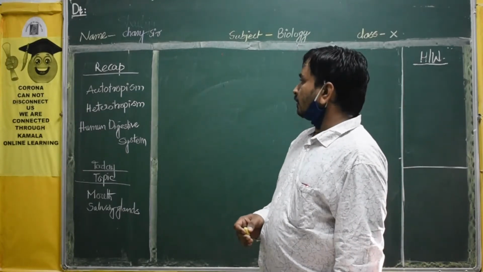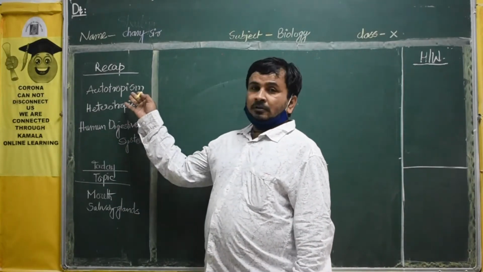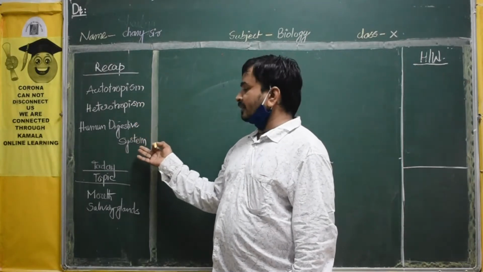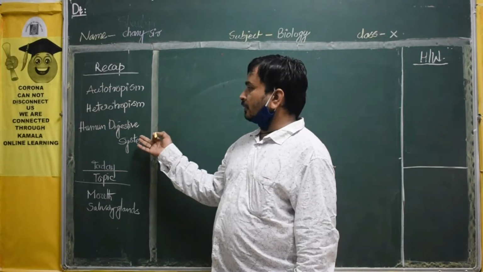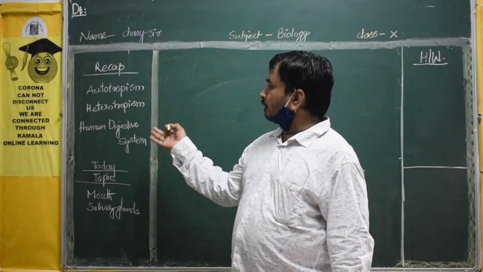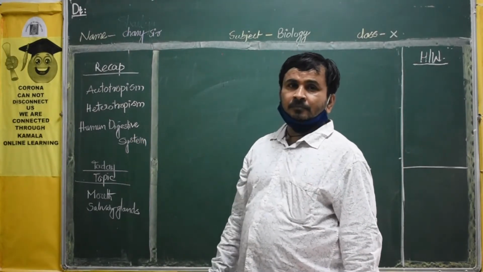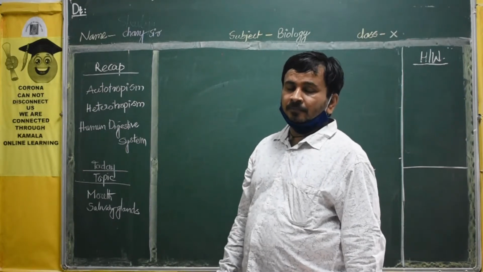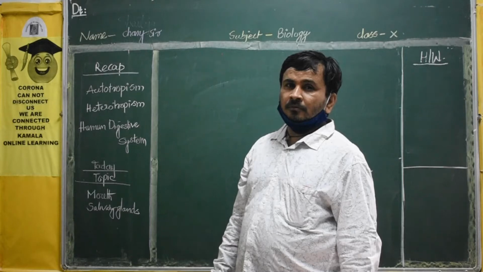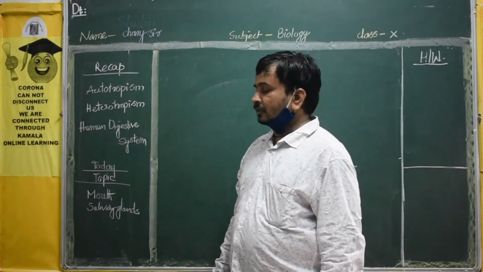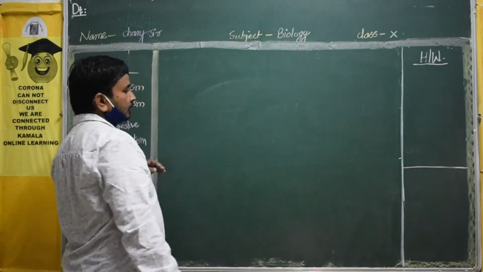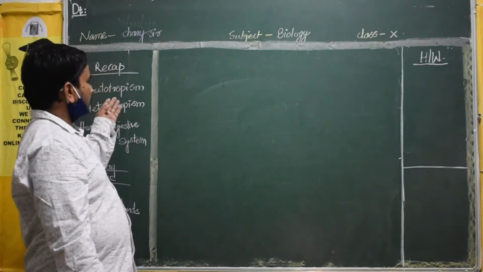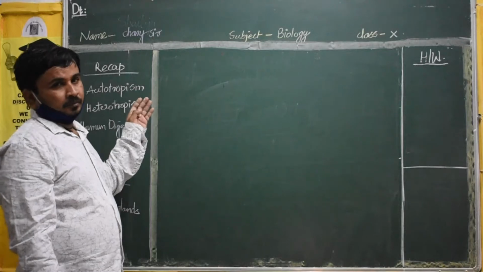In the topics we have covered, we discussed autotrophism, heterotrophism, the human digestive system, and the diagram. What is the meaning of autotrophism? Autotrophism is nothing but the plants preparing their own food. All plants come under autotrophism.